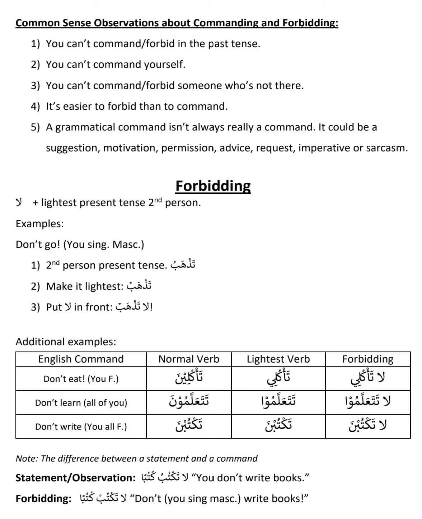We learned anta tansuru, and here they are giving the example anta tadhabu. To make it a forbidding sentence, there are only two steps. First step, you have to make it lightest. Tadhabu is normal, tadhaba is light, tadhab is lightest. Then you put la in front. That's it. Then it's a forbidding.